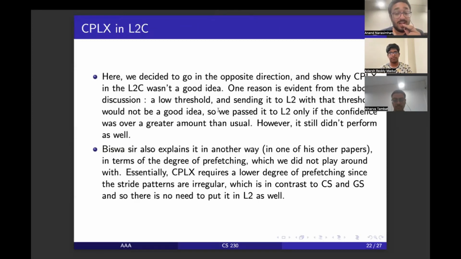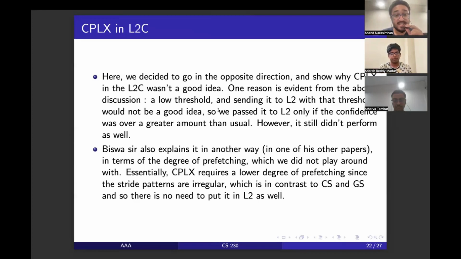And we also went in the completely opposite direction, even though it was given in the paper that implementing complex in L2C wasn't a good idea. But yeah, one reason we could think of was because there was a low threshold already to classify it as complex. It was sending it to L2 with that low threshold, and there were even more requests being made based on those classifications, which isn't a good idea for traces with a large number of inaccurate complex classifications.